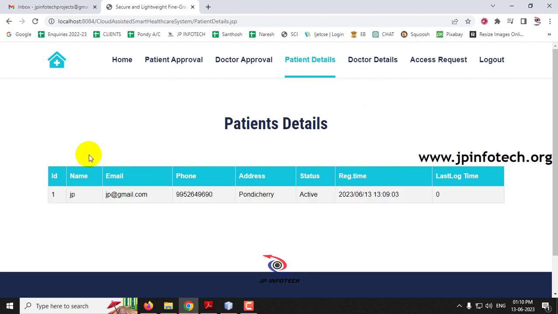If you go to the patient details now, earlier the table was empty. Now you can see the patient details, which has been modified to active, along with the registration time and the last login time. Now the patient has not logged in, so it is 0. So now let me log out.